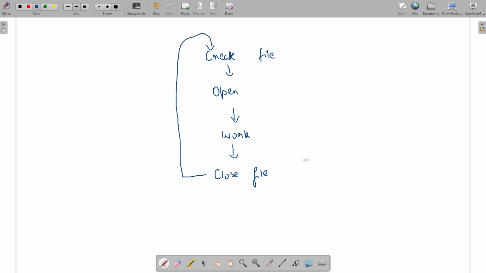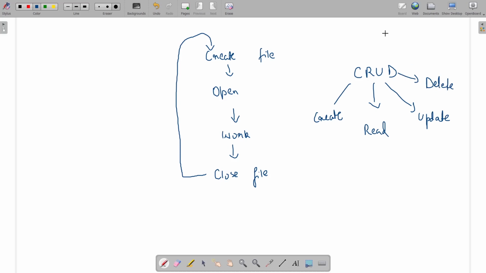And one more thing: what are the things that we can do? It is basically CRUD, that is, create, read, update, and delete. We can create a file, read it, update it, and then delete it.